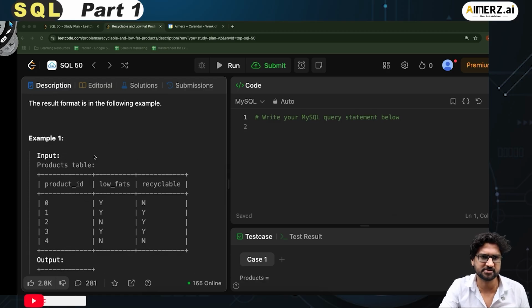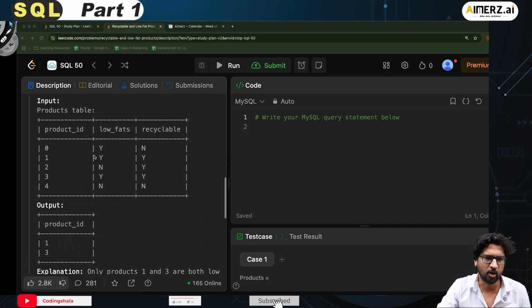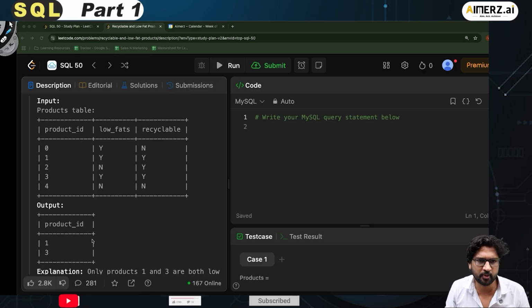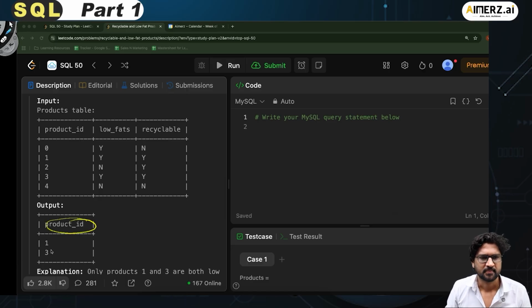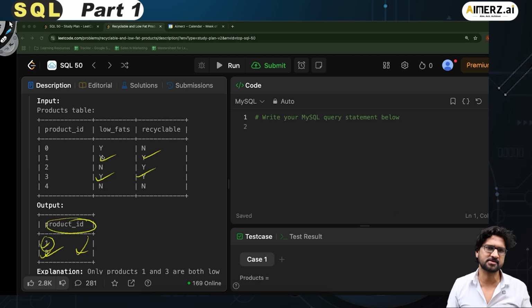So let's say this is my product table. My output should only contain the product ID column, and it will have the values 1 and 3. It will give me the product IDs, and only those product IDs whose low fat value and recyclable are both true. For example, for 1 I see both are true, and for 3 they are both true. Other elements are not coming because either it is not low fat, or it is not recyclable.